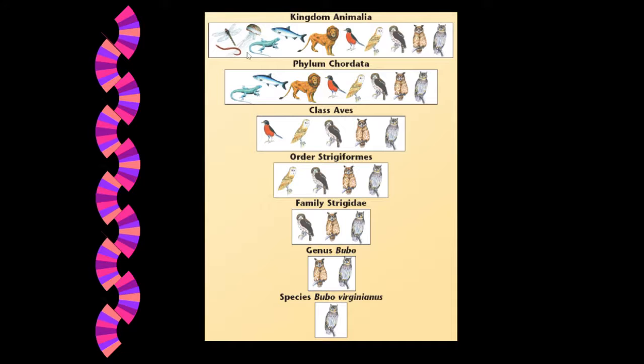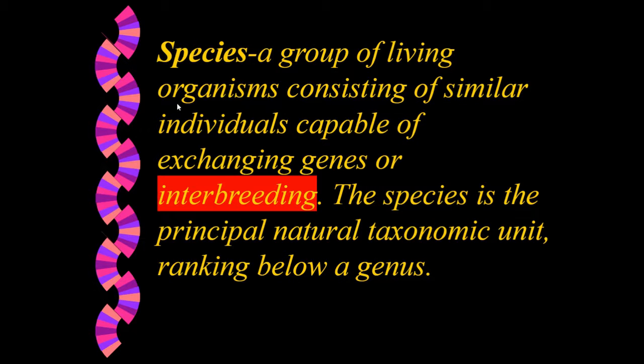Again, we go from most general, the kingdom of Animalia, which has all animals in there, all the way down to a specific species of owl. In order for a species to reproduce, this is the key component, we need to know the definition. A species is a group of living organisms consisting of similar individuals capable of exchanging genes or interbreeding. Now that is the key here. They have to be able to reproduce.